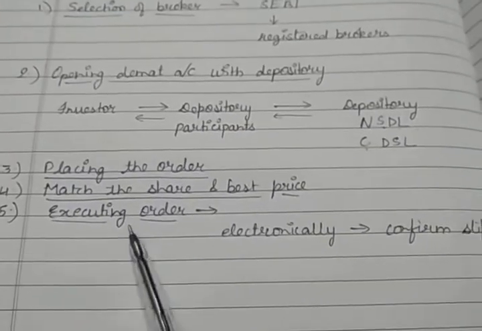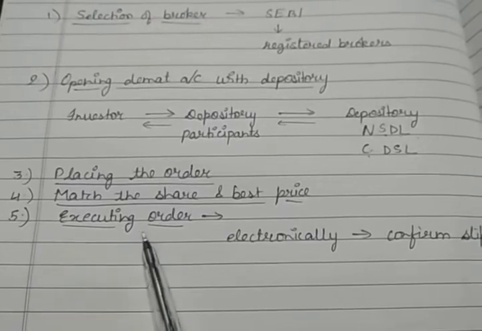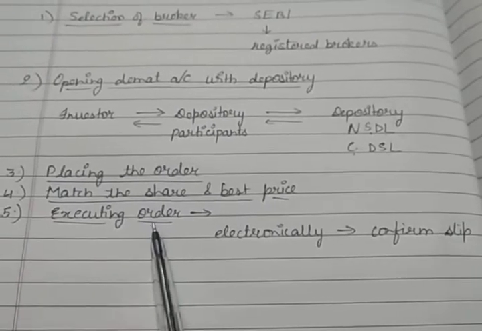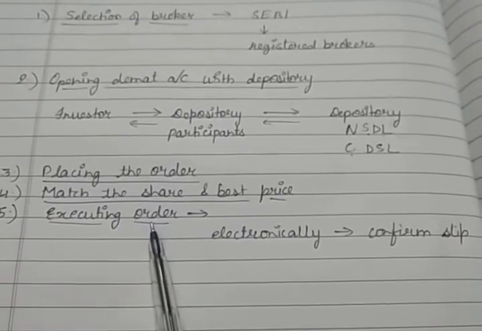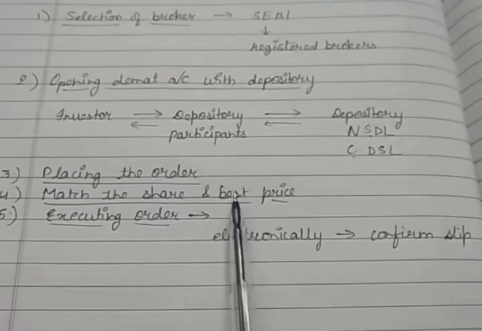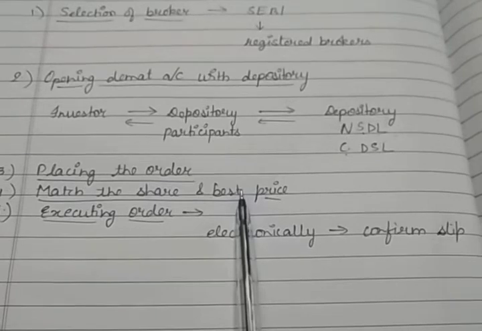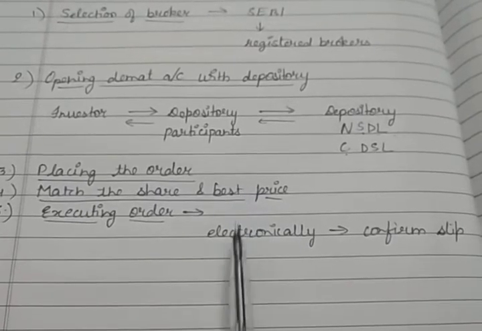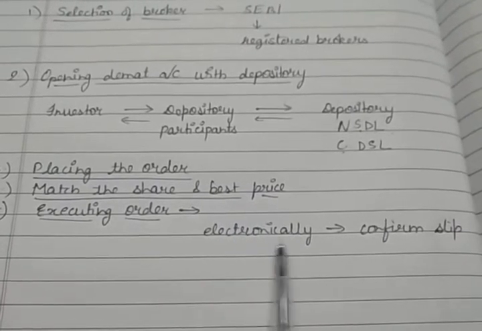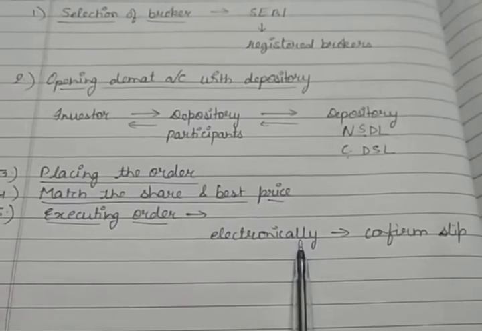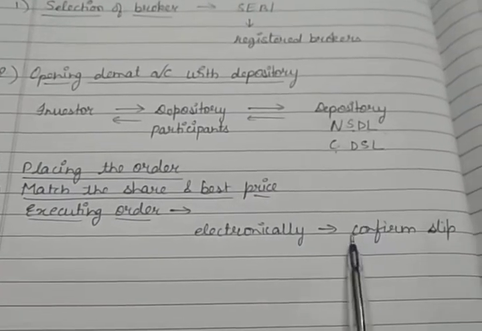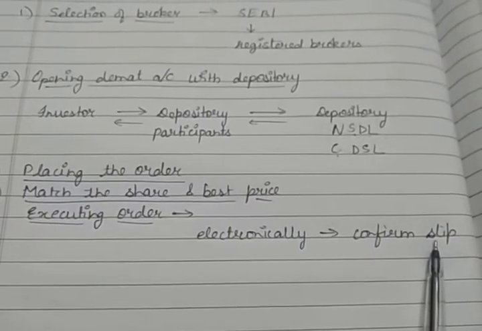Now your fifth step is executing order. That means when the shares can be bought or sold at the price mentioned, it will be communicated to the broker terminal and the order will be executed electronically, and the broker will issue a trade confirmation slip to the investors.